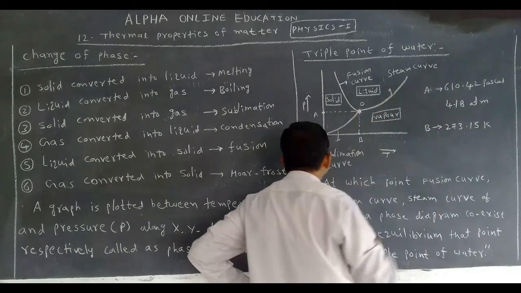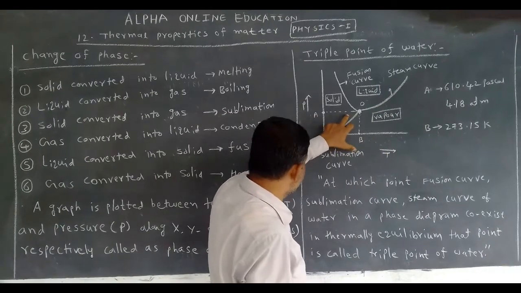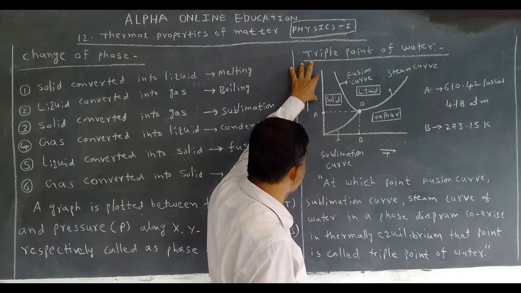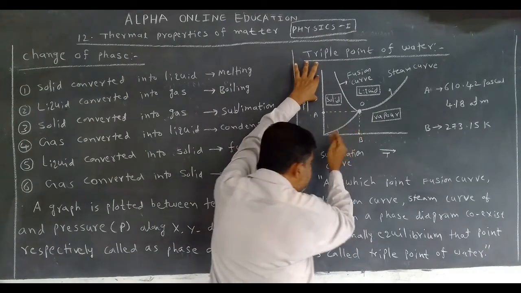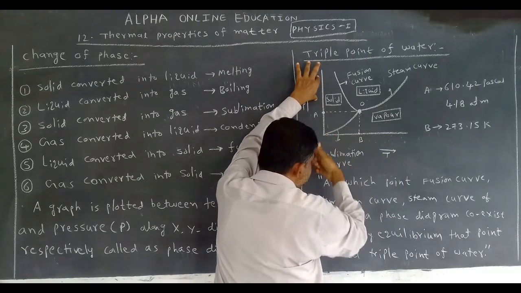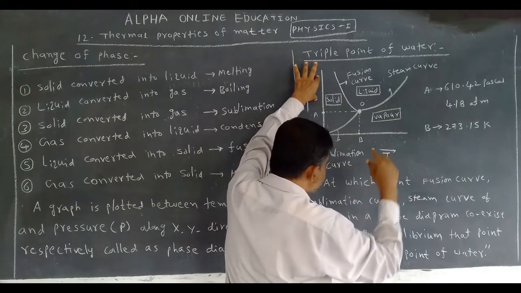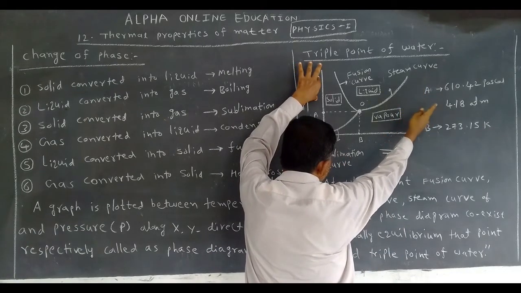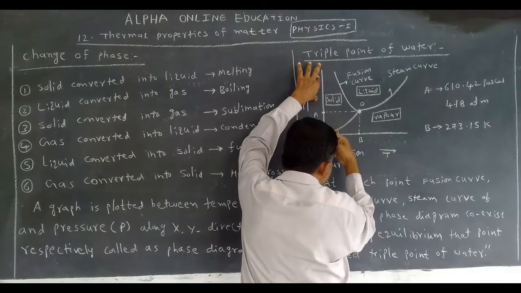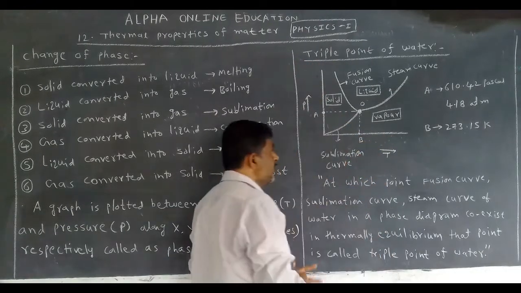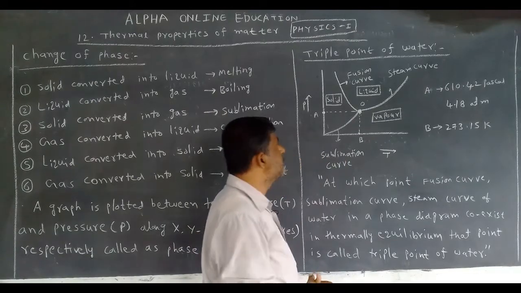Okay, if the pressure is more than 610.42 and the temperature is less than 273.15 Kelvin, listen carefully, the water is available in solid form.